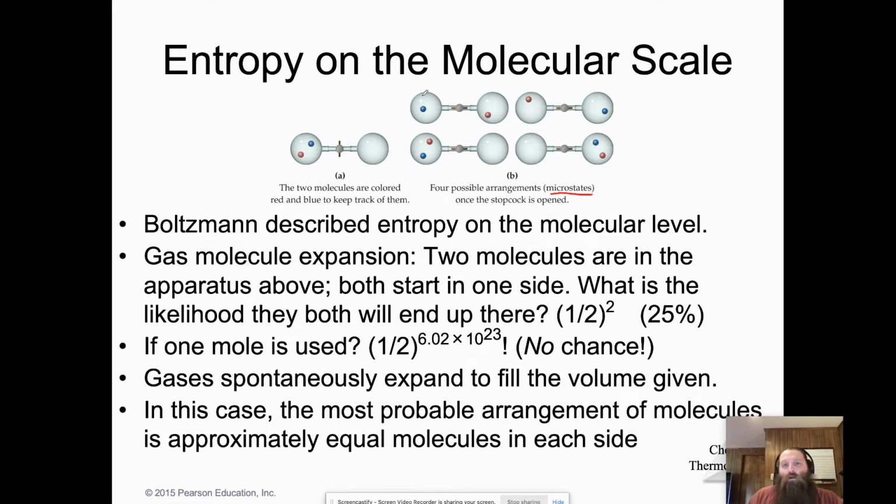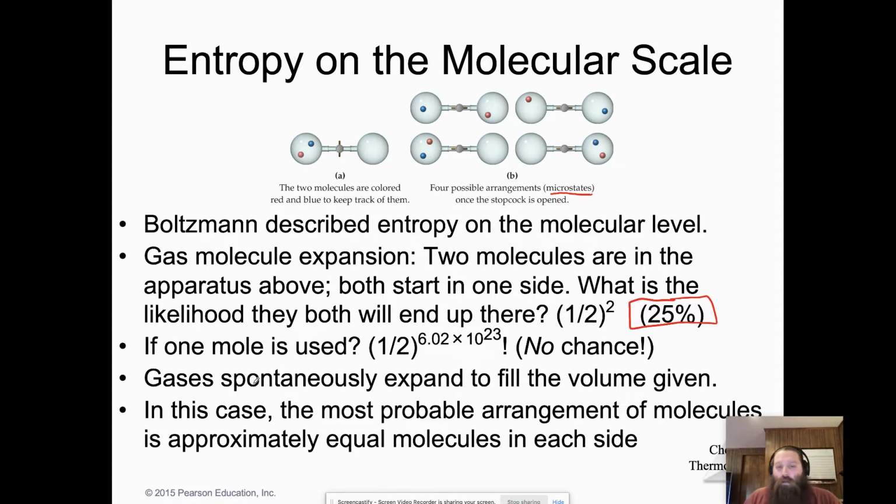So we could have blue on the left and red on the right. We could have red on the left and blue on the right. We could have both on the right, or we could have both on the left. So they've drawn them out. So in this case, the total probability that both of the molecules end up on the left is actually 25%. It's a half squared.